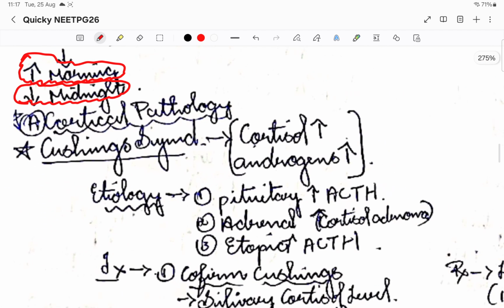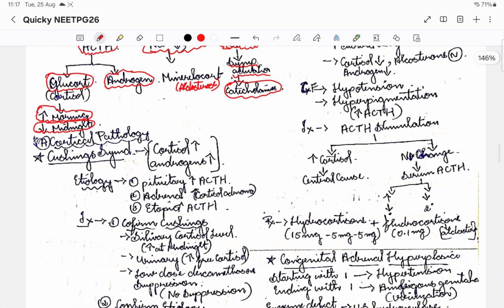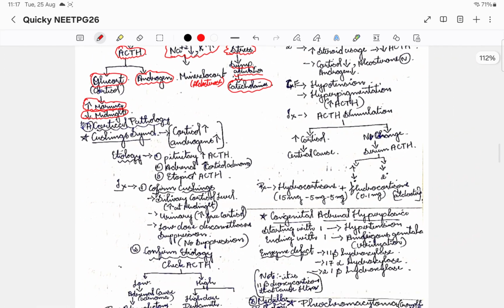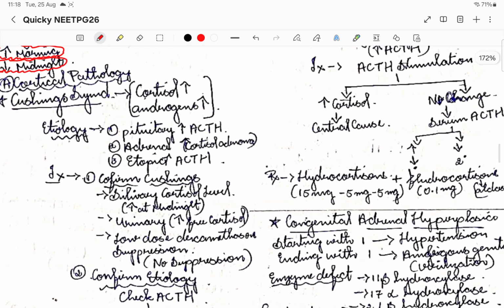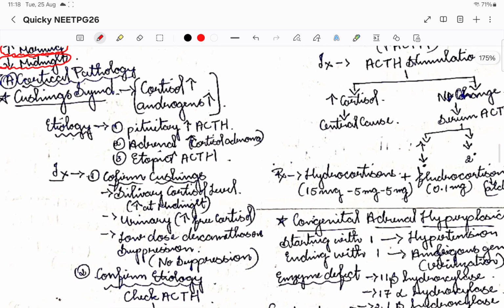So now let us see. First thing we'll discuss is the cortical pathologies, then we'll go for the medullary pathology. So the first cortical pathology is Cushing's syndrome. What is Cushing's syndrome? Basically it is increased levels of cortisol and androgens. That is the two layers, the second two layers.